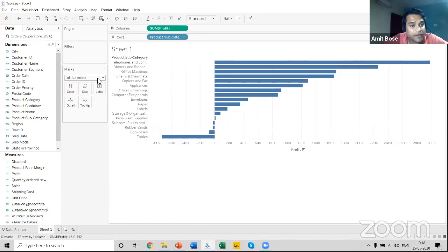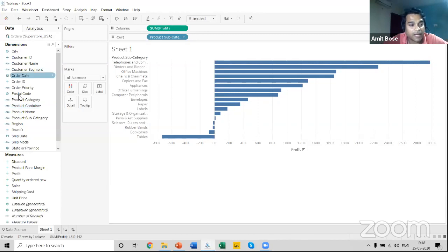Now each and every member of this marks section changes with the visual that we use. In my future discussions, you will see that the cards available under this section, that is the color, size, label, detail, tooltip, all get changed with the different visual that you are going to use.